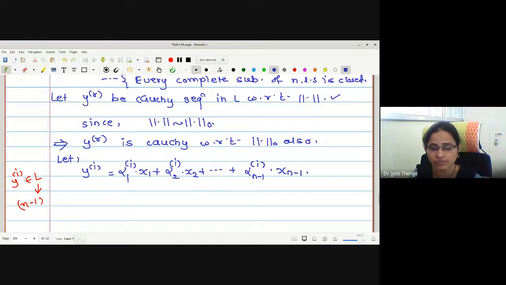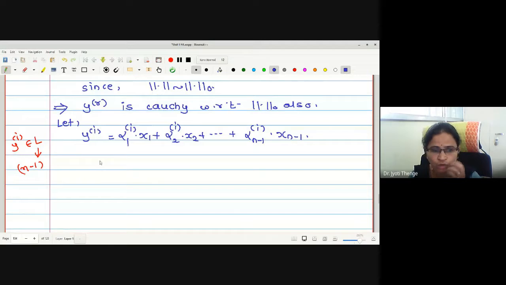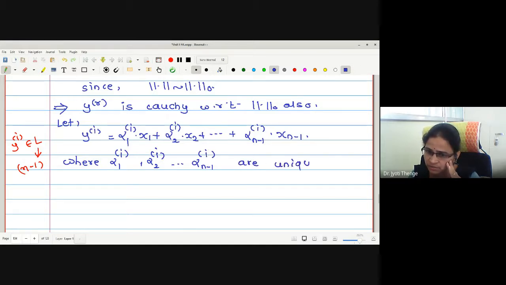Because it is an element of L. And what about these alphas? Again, let me write where alpha 1i, alpha 2i, till alpha n minus 1 i are uniquely determined scalars.